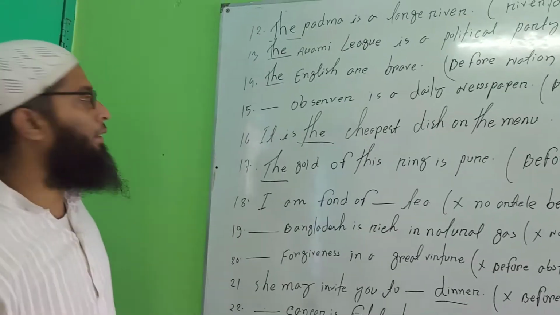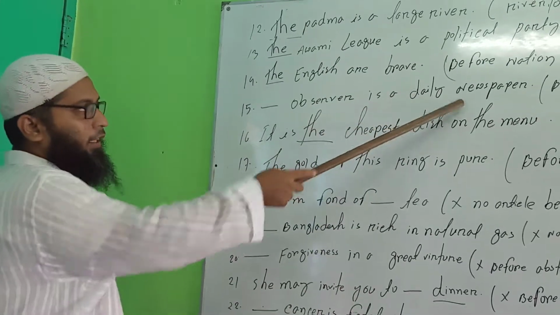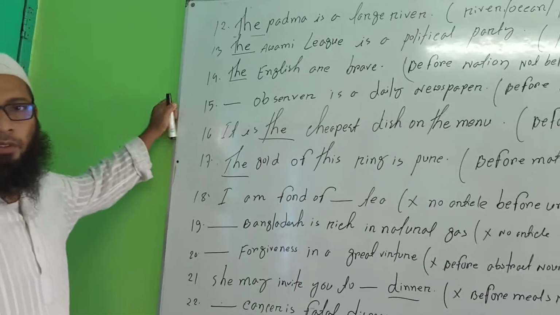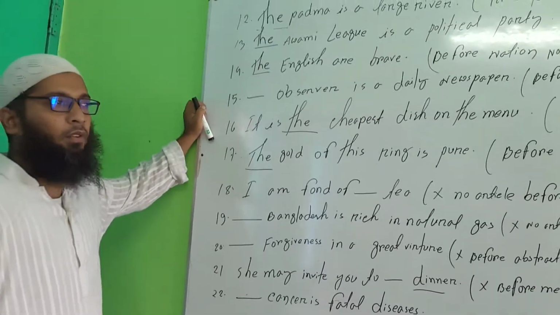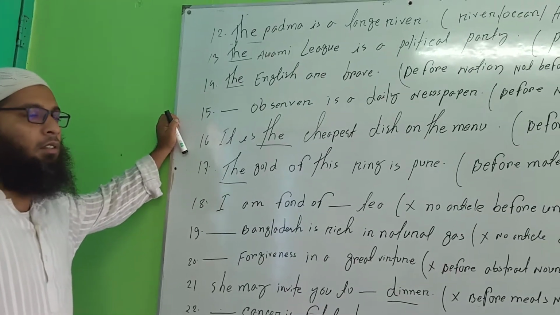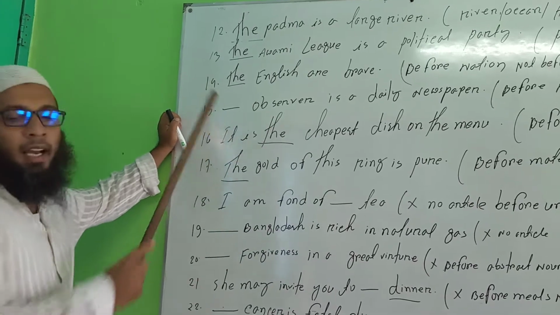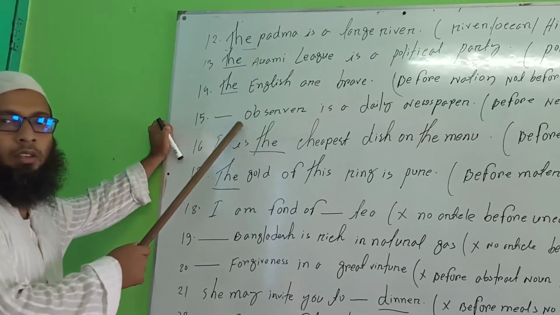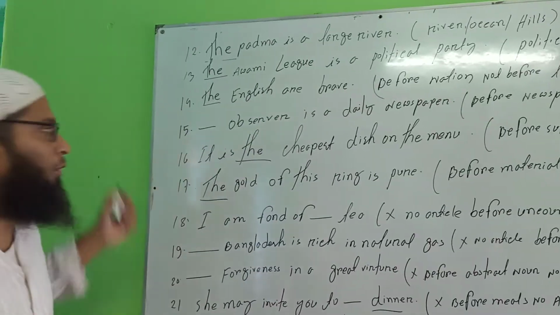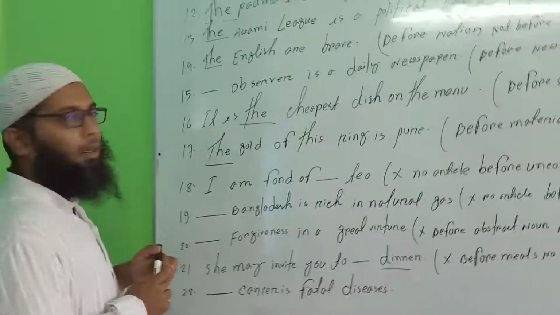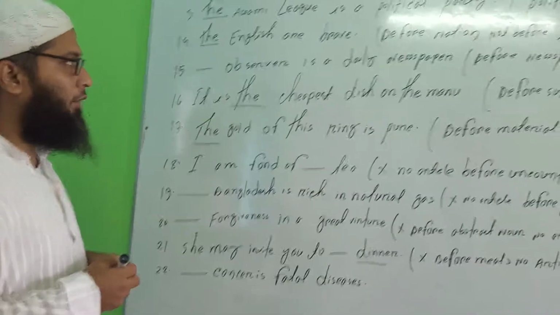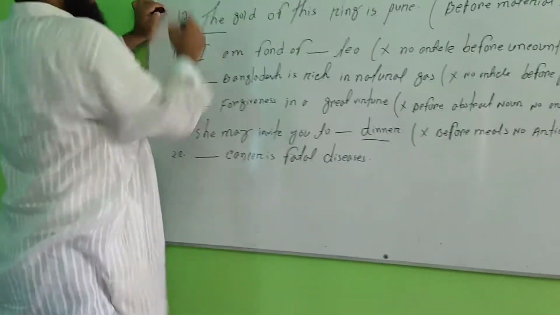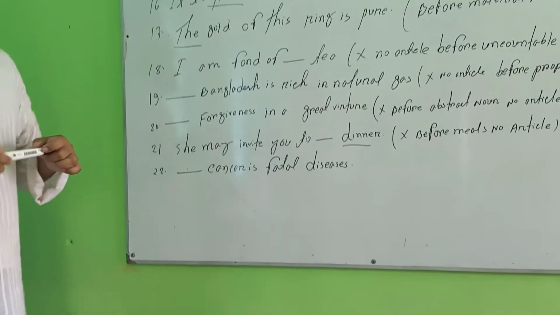Okay, number 15, please. The Observer is a daily newspaper. Before a newspaper, as you know, and well-known magazines of any type, we seat "the" here. O is a vowel, but here we do not seat "an". O vowel হতেও এখানে an বসবে না, এখানে কত বসবে da. The Observer is the name of a newspaper. The Observer is a daily newspaper. For this reason we write it here. Now, do you understand, my students, please?